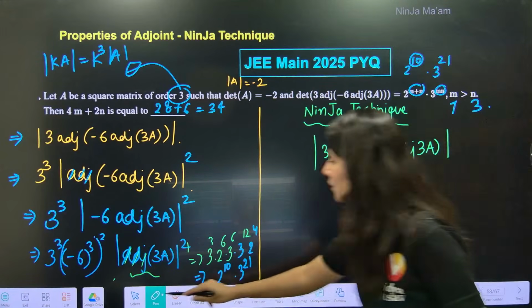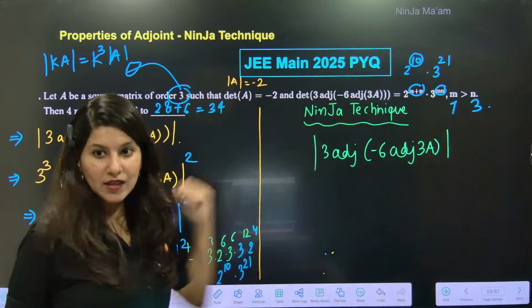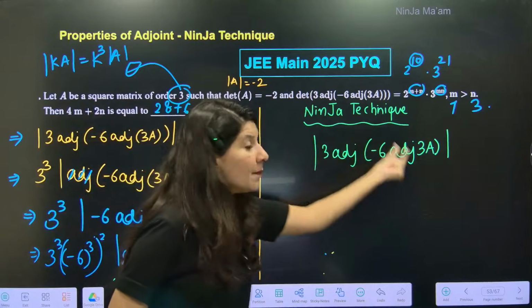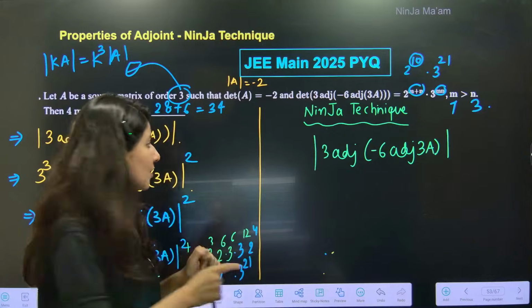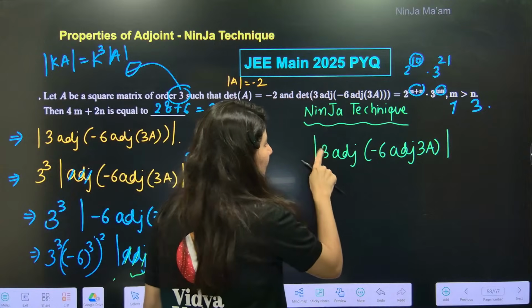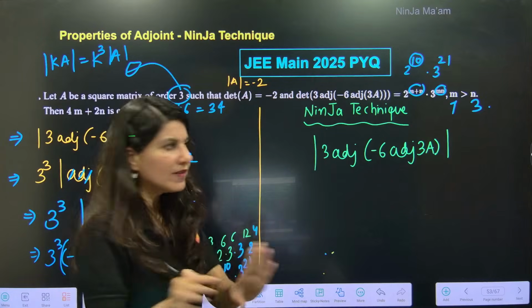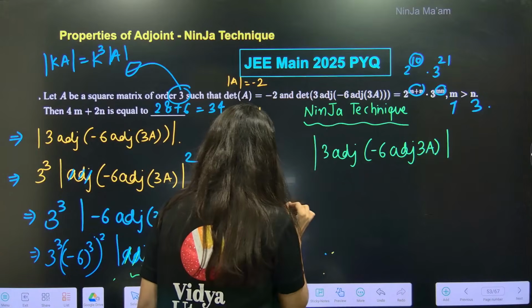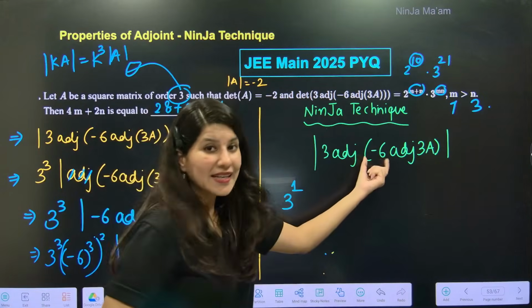See, what I'm going to do is pull all the numbers from this adjoint, from inside the determinant. So this 3 will come out. This 3 right now is having which power? Tell me. Ma'am, 3 right now is having power 1. So it will come out, but right now this is power 1 only. Okay, ma'am. Now let's talk about minus 6.